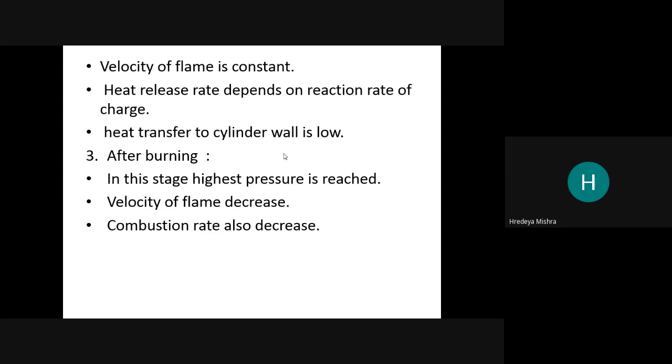The velocity of the flame is decreased and the combustion rate also decreases, but we get the highest pressure in this stage. This highest pressure moves the piston downward, and when the piston moves downward, the pressure decreases.